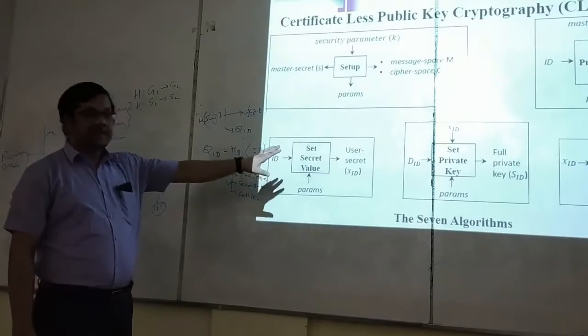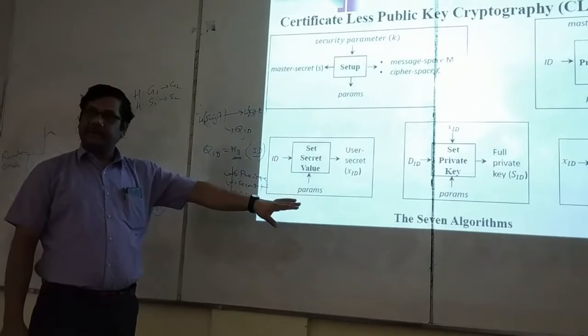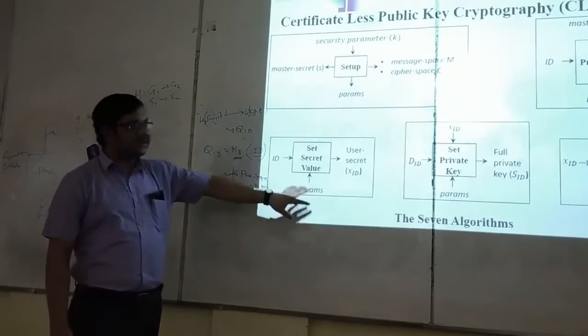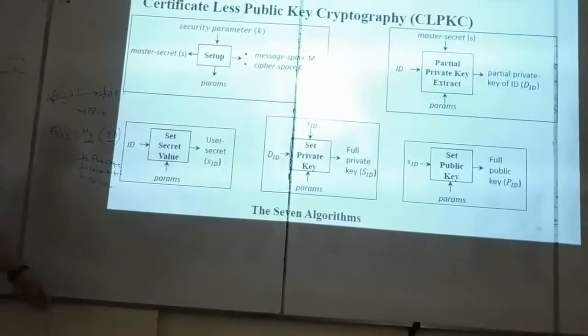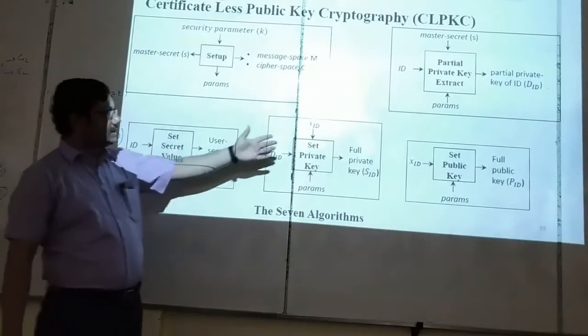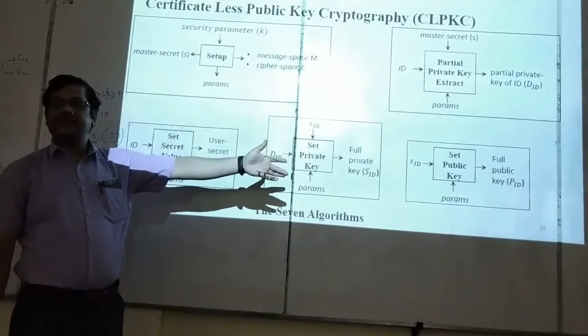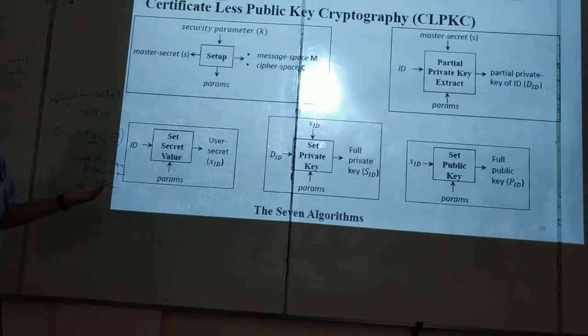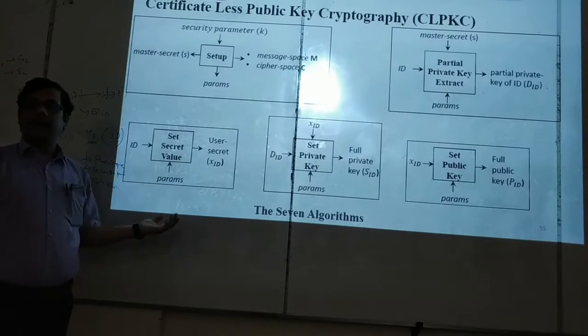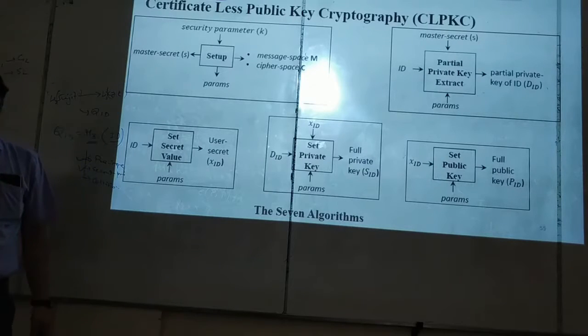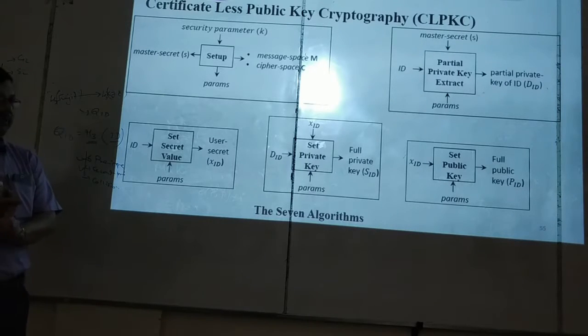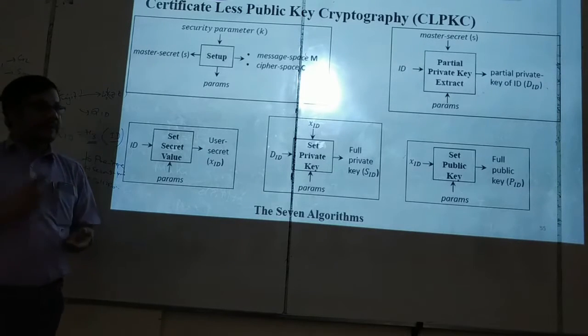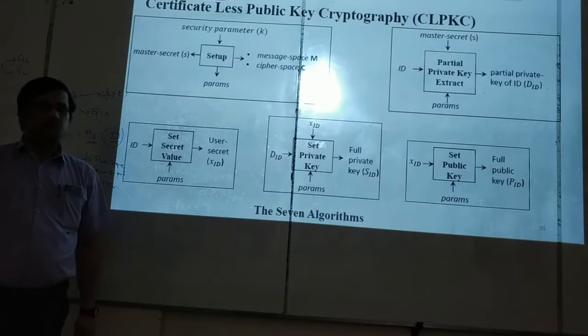I have already explained these things to you last class. So here the partial key concept is there. Setup is as in the previous case, and encryption and decryption are also as in the previous case. We generate a half key, then combine it with the half key we obtain from the PKG, now called KGC, to generate the full private key, and from the full private key I generate the full public key.